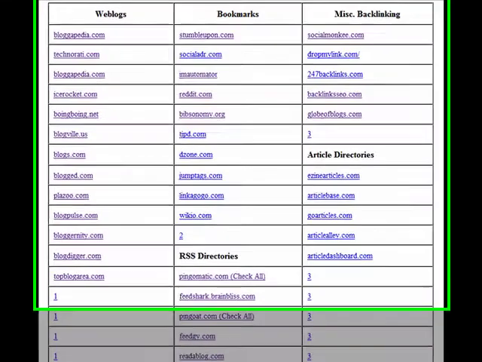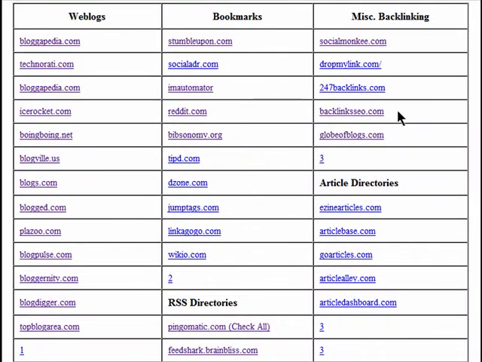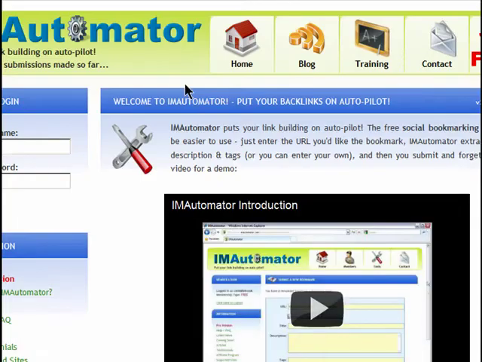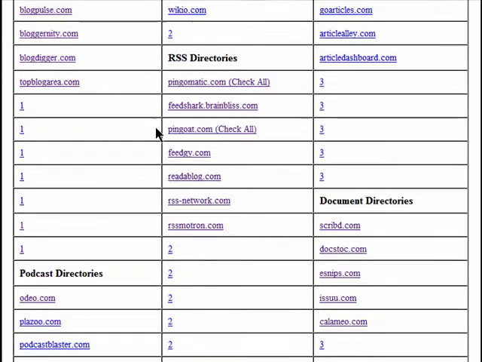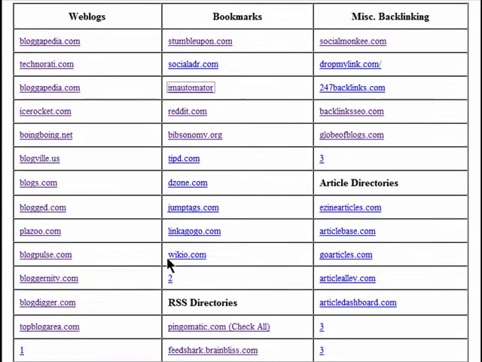Now, as I mentioned, these links are all set to open a new window. So if you start your day of backlinking out by going to, say, Social ADR or IM Automator, you click the link, it takes you to the page. You do whatever you have to do here to build your links, and when you're finished and you close the page, it takes you right back to your work site. So you can work right down through whatever you're working on. If you're working on bookmarks, if you're working on miscellaneous backlinking, or if you're doing RSS feeds, whatever you're doing, it takes you right back to that.